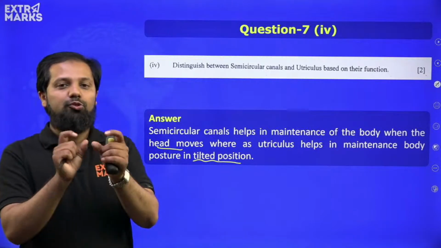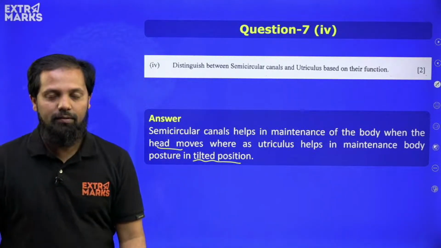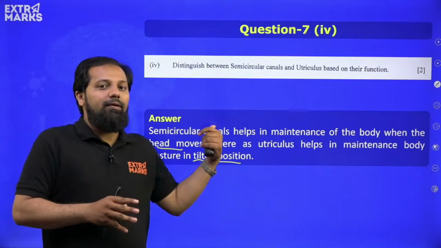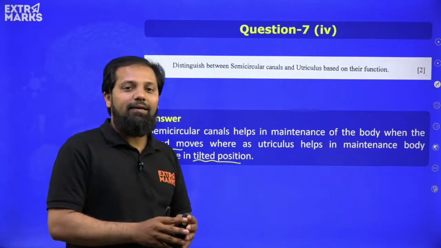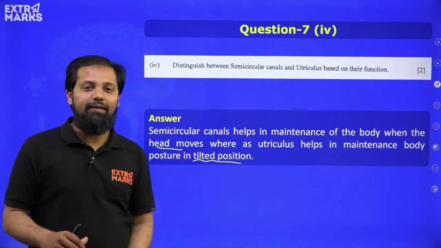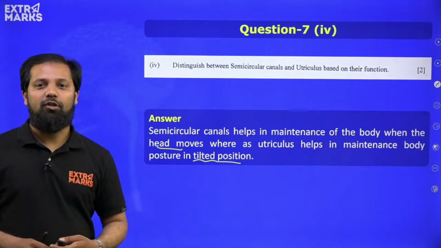Both perform the body balance function which is in common, but in different conditions. One is in the vertical condition, the other one being in the tilted position. So this is the answer for the question.